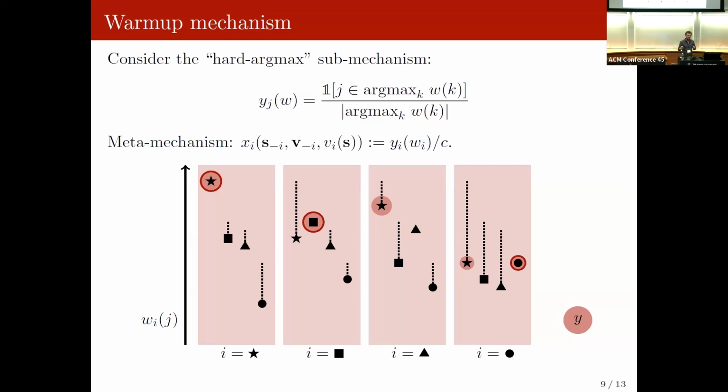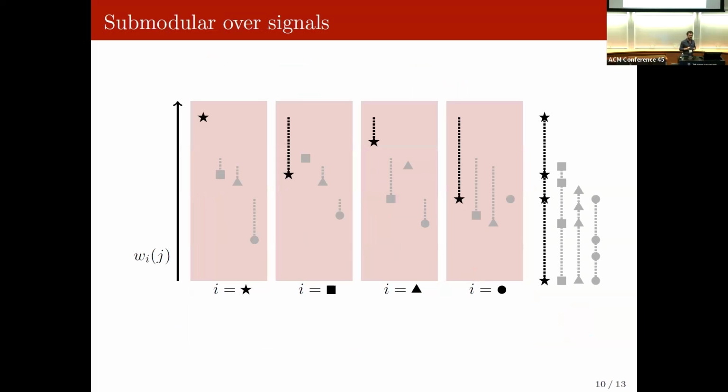But one thing that could be bad is that each person could win their own instance. And here we'll have to choose a C equal to N if we want to ensure feasibility, which would be terrible in terms of approximation, because N approximation is just giving the item to one person at random. So we don't want that to happen. And that was happening because the assignment function is really discontinuous. If I just become better than someone else, I get all of the probability. But this is not happening thanks to the assumption that we made earlier.